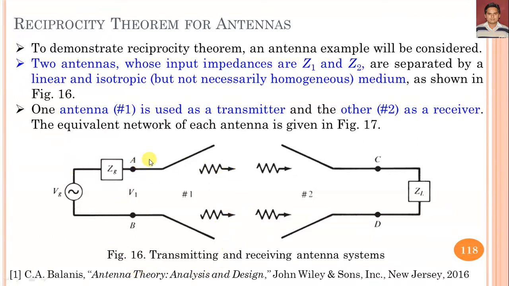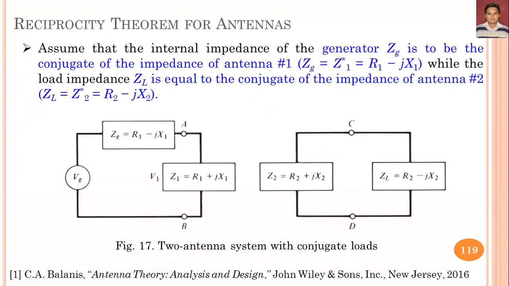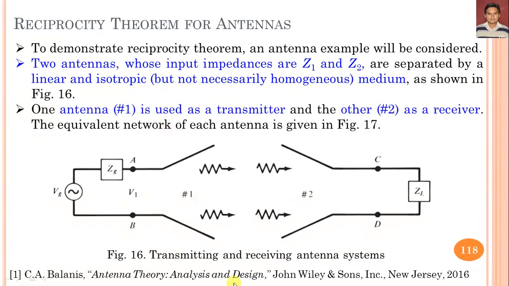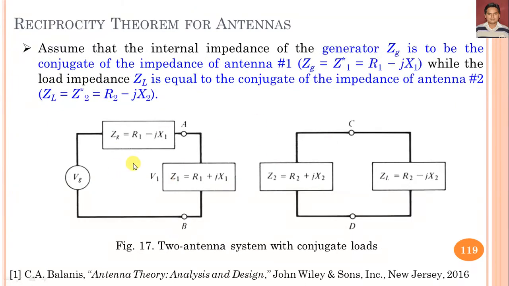One antenna is used, suppose antenna 1 is used as a transmitter and antenna 2 is used as a receiver. The equivalent network of each antenna is shown in figure 17. Here you can see this is the figure, and we have drawn the equivalent of figure 16.